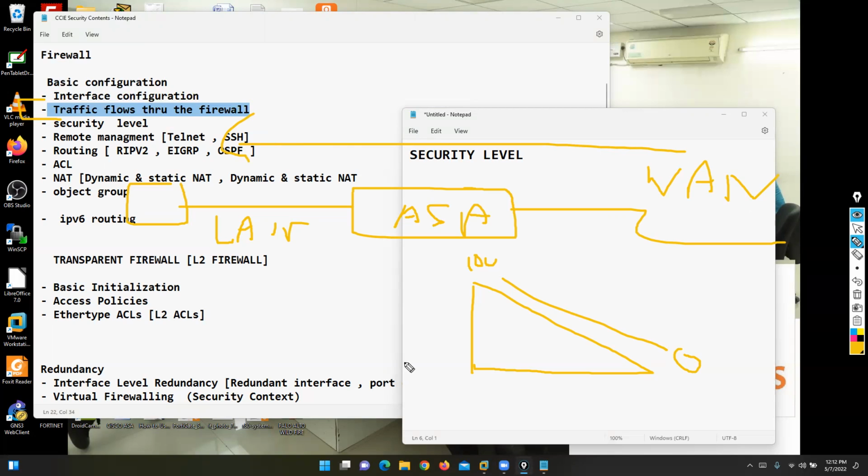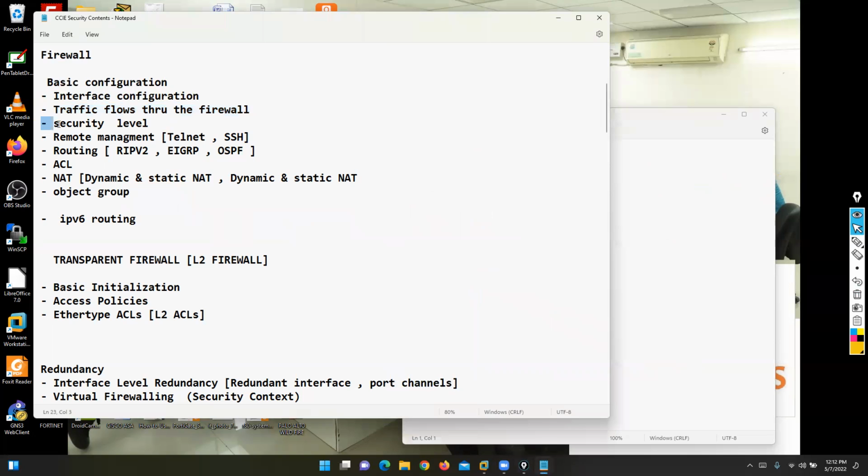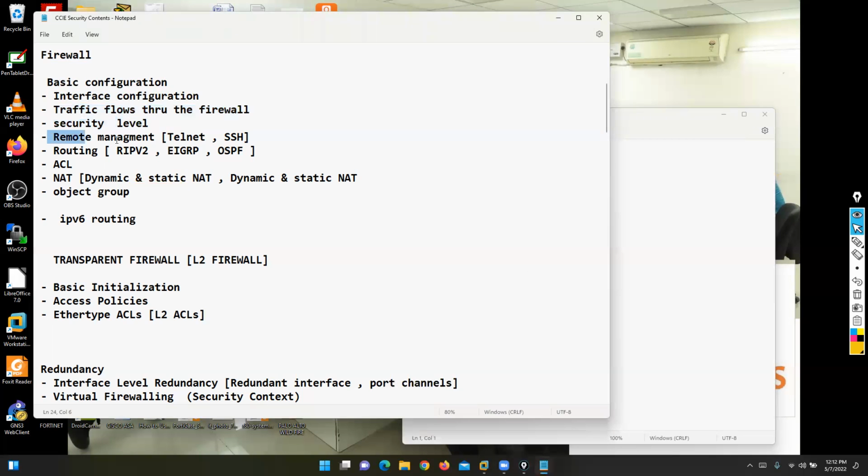Okay. So here, is it clear for you? So we can focus on the security level concept, how to configure a security level in case you want to change the security level, and how to work with the security level concept. Now, how to configure remote management in case I want to manage my firewall remotely through Telnet or SSH. So yes, we can configure the Telnet and SSH option.